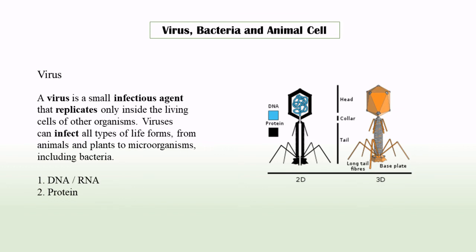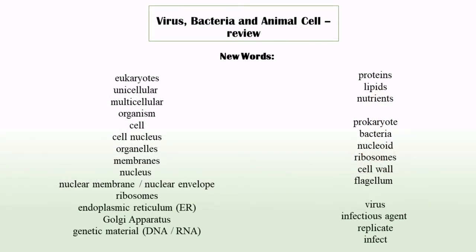Very good. Now let's scroll down and look at the new words again and practice pronunciation. Please repeat after me.